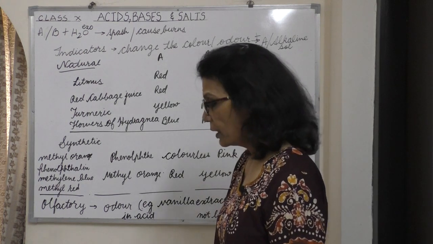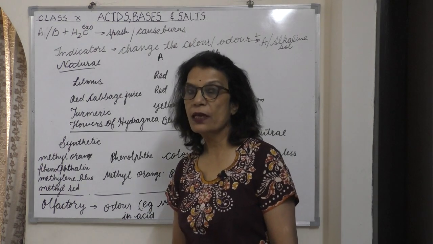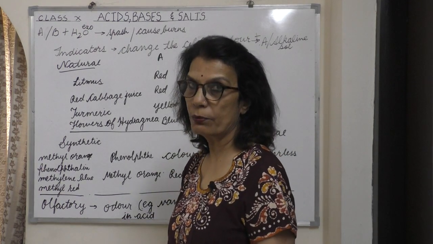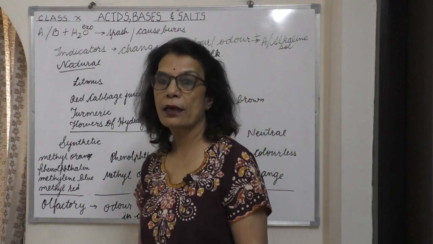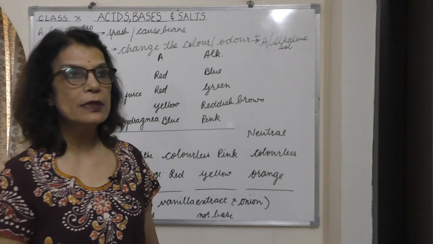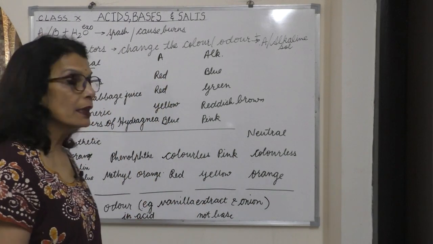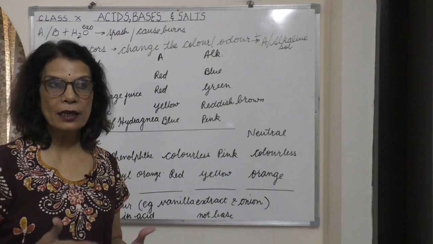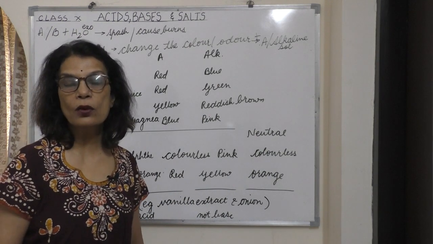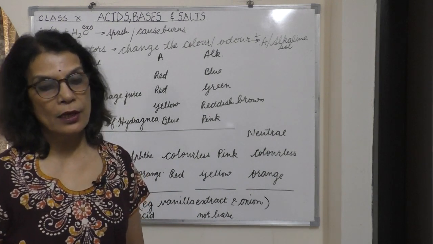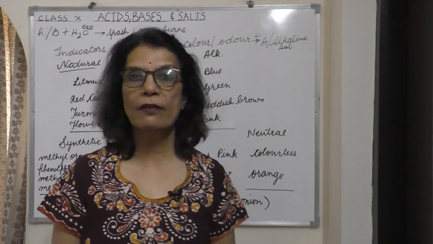Now olfactory indicators. Olfactory indicators are those indicators which we can recognize by their odor, by their smell. For example, vanilla and onion. These are two examples which we can see. When they are in acid they give some smell, but they do not give any odor in bases. So for today's video, I hope that's enough for you.